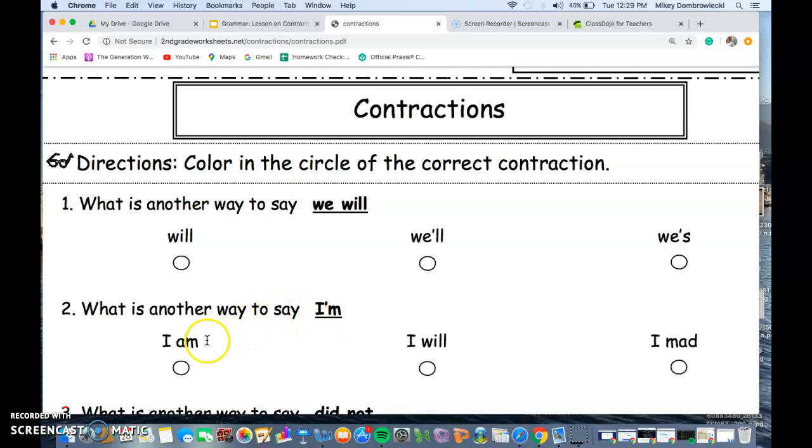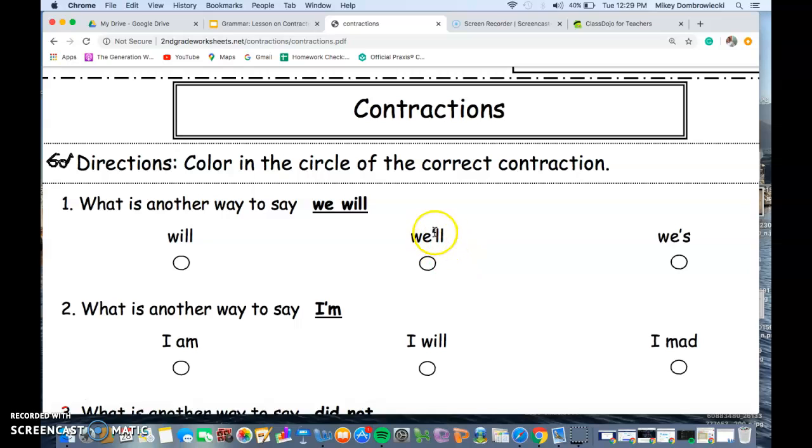Because I'm means I am. And another kind of tricky thing that I didn't realize either when I first started learning contractions was this little apostrophe. Where do you know to put the apostrophe?